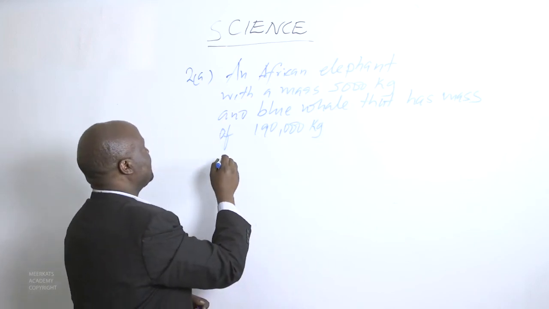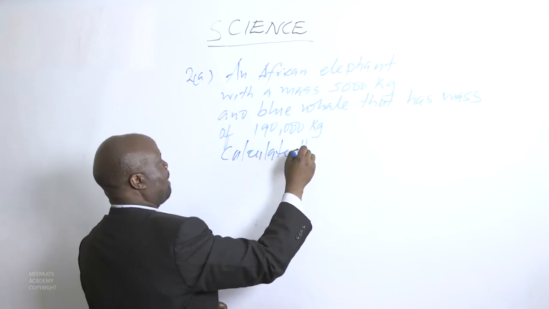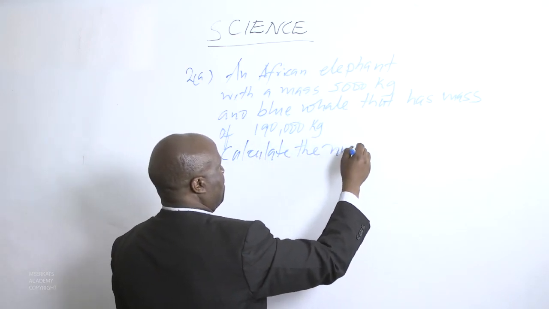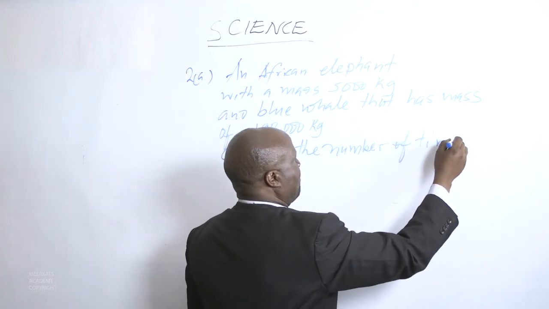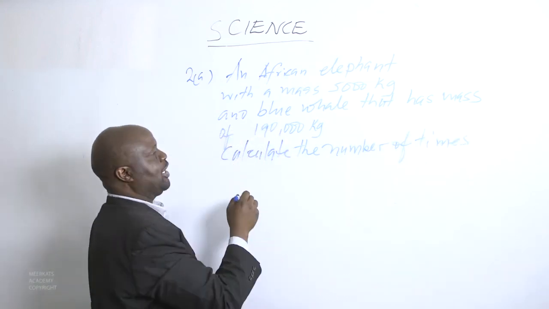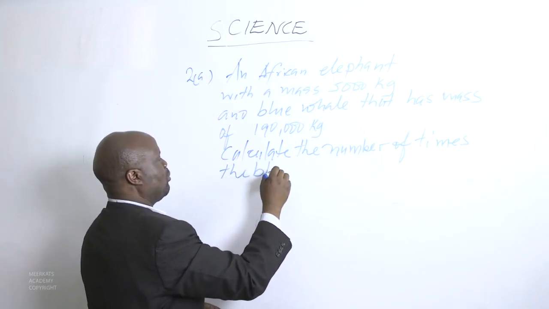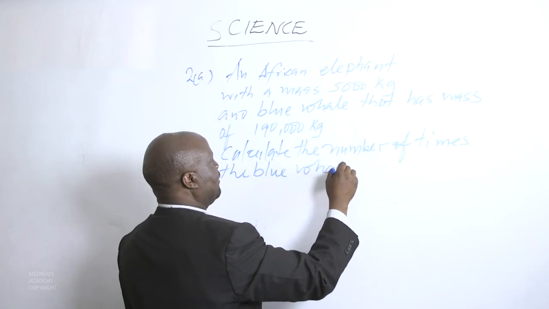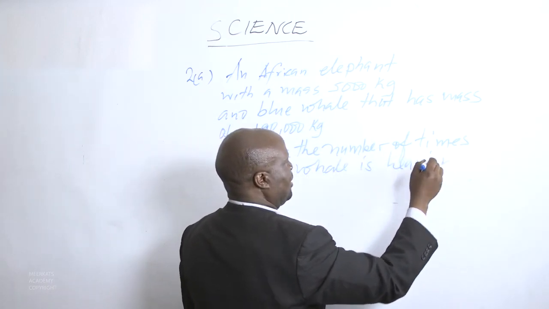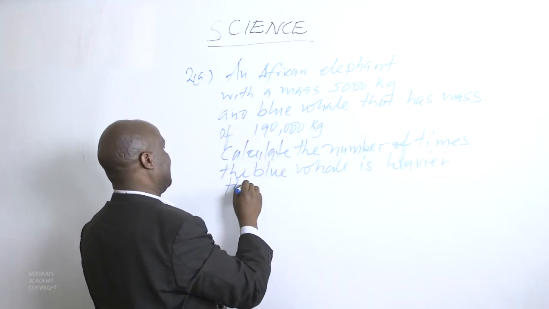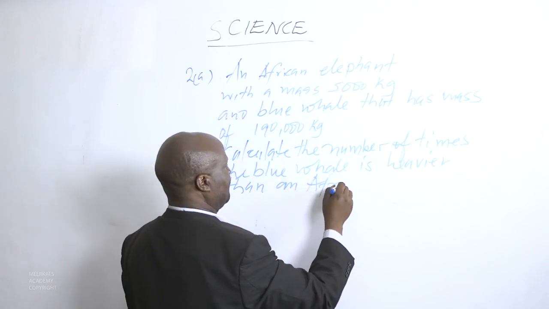The question here is, calculate the number of times the blue whale is heavier than an African elephant.